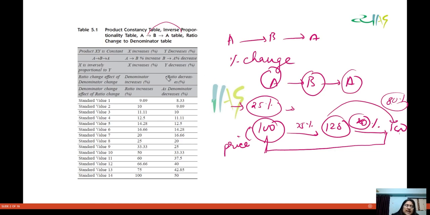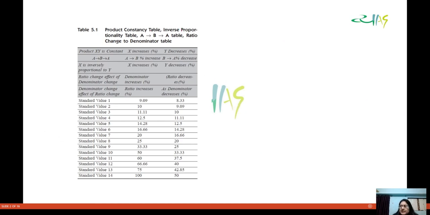When we are doing this in many questions, we will not get the simple things such as starting from 100 only. You will need other calculations as well. So let us see what other calculations we have to see. Now you are going from A to B. Look at this table.